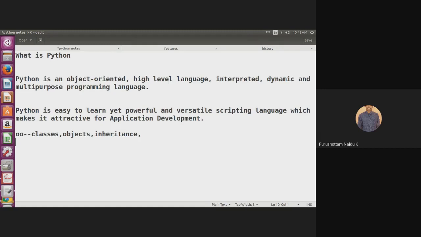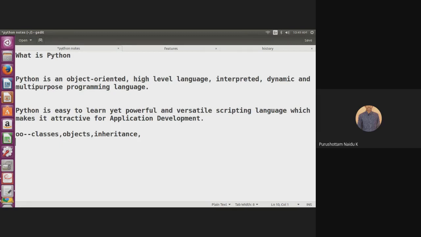If at any line an error is encountered, immediately the error is reported. That means the code is executed line by line in Python programming. That's why we can call it an interpreted language.